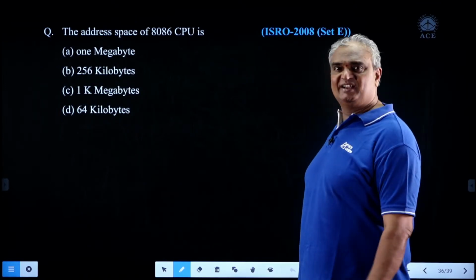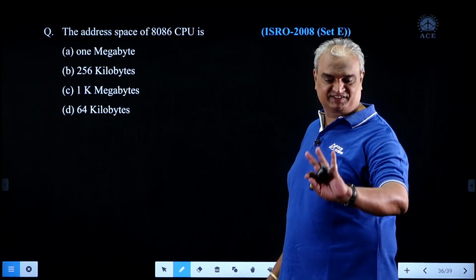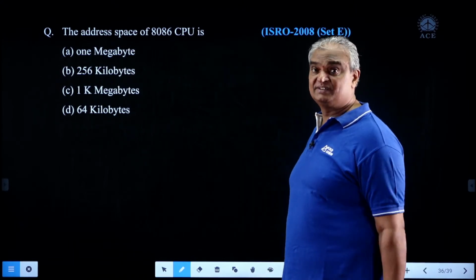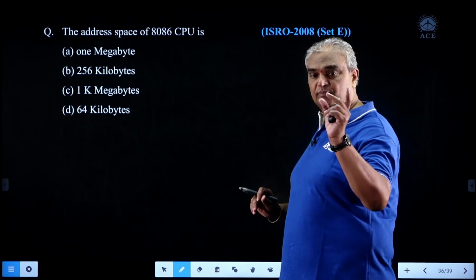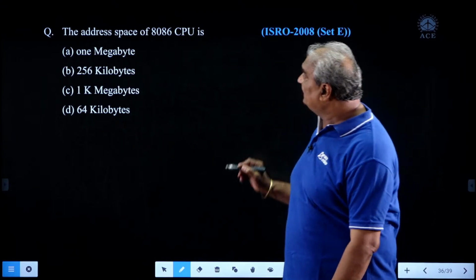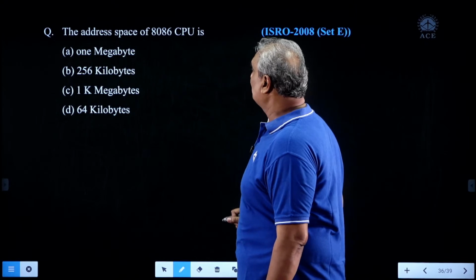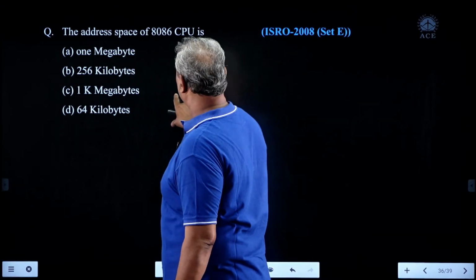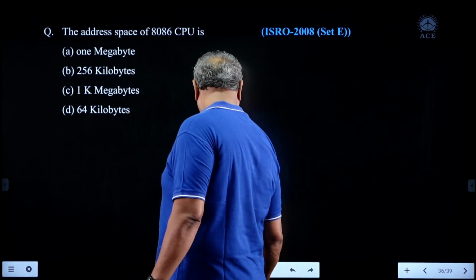Next, come to 8086 and 8085 processor basics, because we had some questions in ISRO papers. That's why it is better to discuss the basics of the same. The address space of the 8086 microprocessor CPU is, look here, this question was given in 2008.